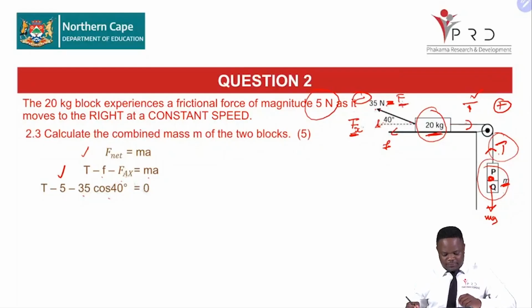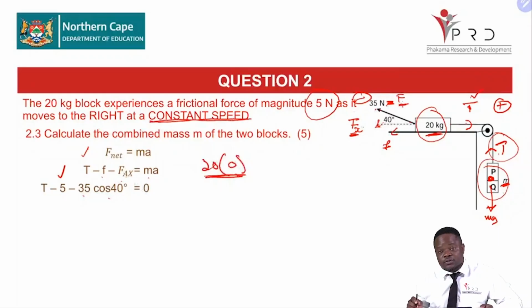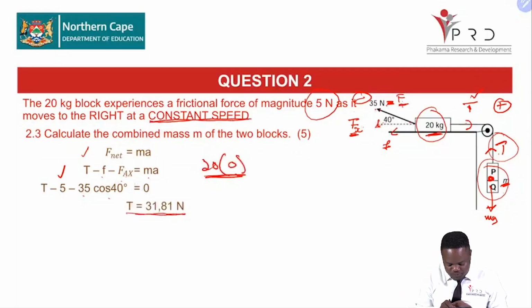Where is the 0 coming from? Remember our mass is 20, but our acceleration is going to be 0. Why is our acceleration 0? It is because we're moving at a constant speed. I hope that is making sense. And now, given that, we can solve using our calculators, and we get a tension of 31.81. I hope that is making sense.